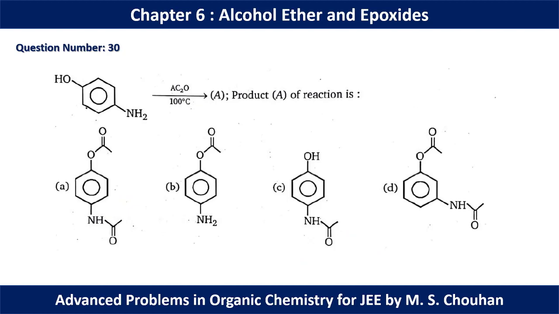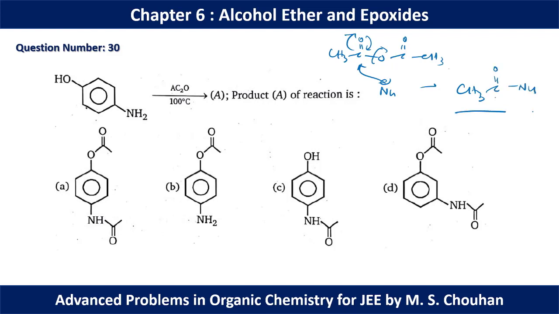In question number 30, we have a nucleophilic approach to the anhydride. So you can write only nucleophile for simplicity. The nucleophile can approach one of the C double bond O and we will get this kind of situation as a final product.